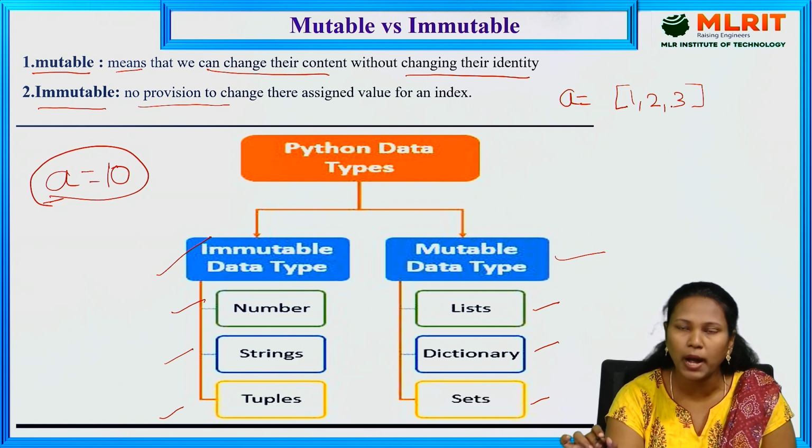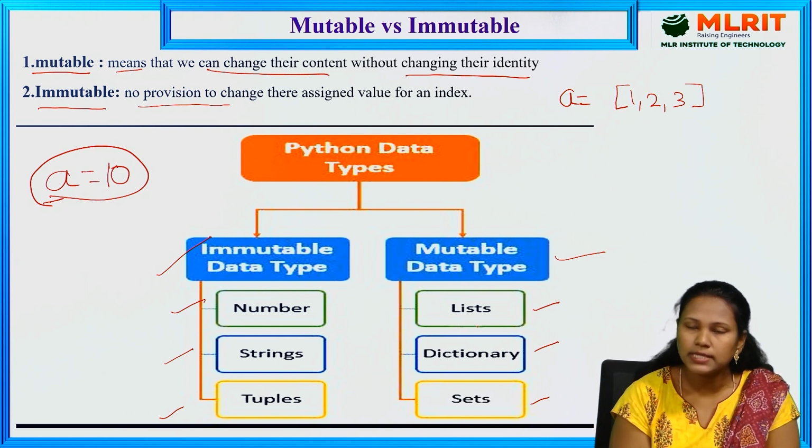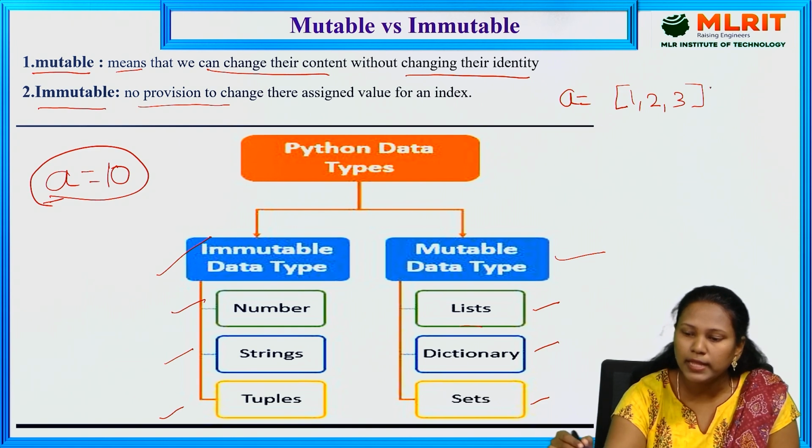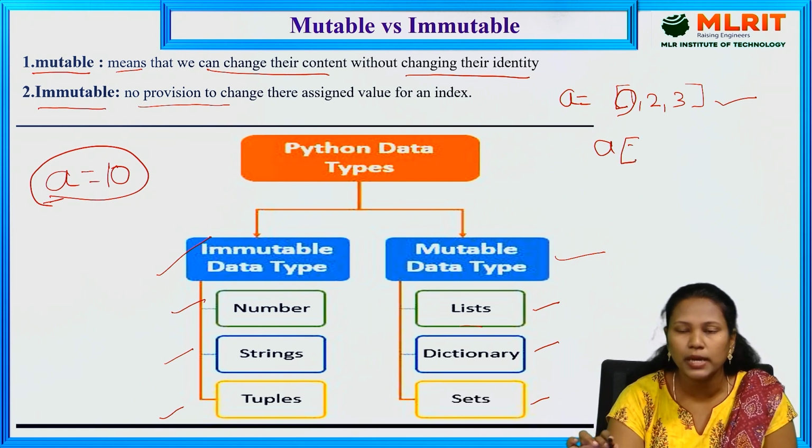If I want to update any value in this list, I can update it because it is the mutable one. List is the mutable one. With the help of square brackets only, we identify it is a list. For example, if I want to modify 1 and update it as 10: if you want to access any value in the list, with the help of the indexing value we can access it. If you want to update the value also, with the help of indexing we can update.